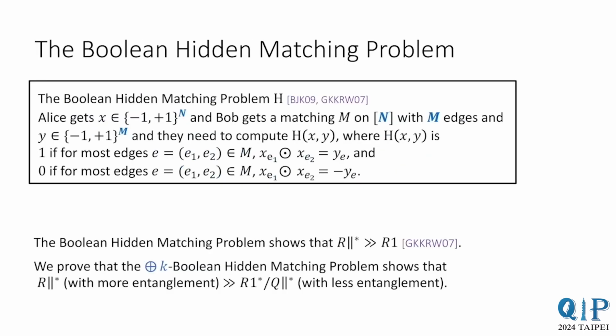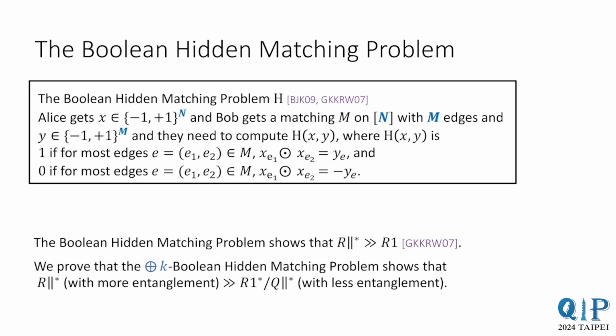Our second set of results is based on the Boolean hidden matching problem. Again, it's not too important what this problem is. It was shown that this problem separates R parallel star and R1. We show that the XOR of k copies of this problem separates R parallel star with more entanglement from R1 star with less entanglement. It also separates R parallel star with more entanglement from Q parallel star with less entanglement.